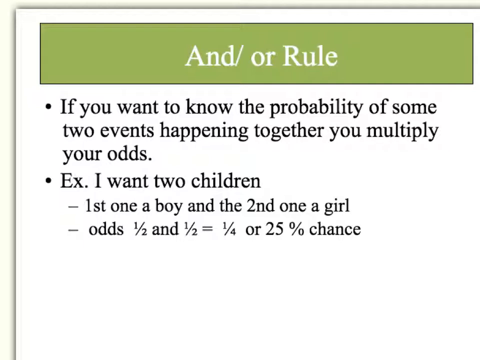So we have what's called the and or rule. So if you want to know the probability of some 2 events happening together, you're going to multiply your odds. For example, if you want 2 children, you want the first one a boy and there's a keyword, and the second one a girl, the odds of having the boy is 1/2.